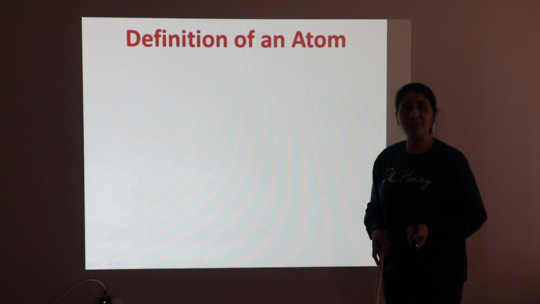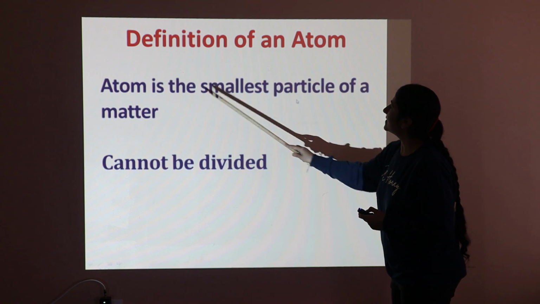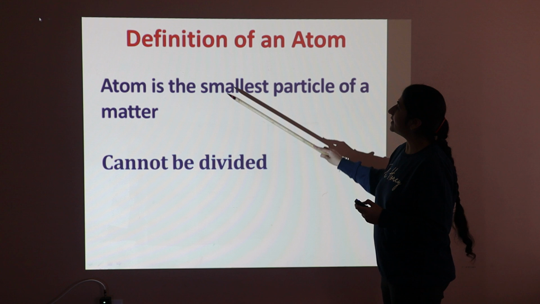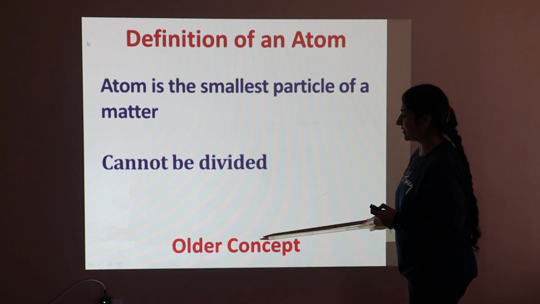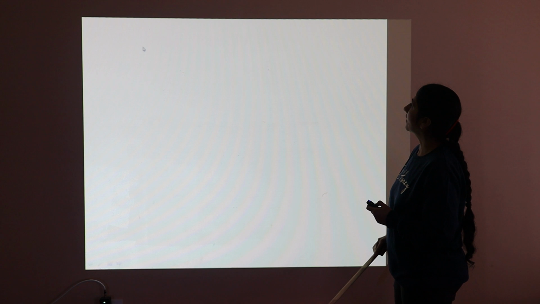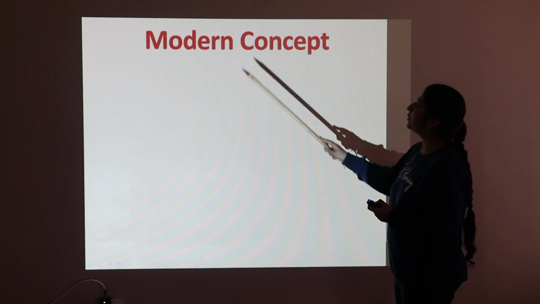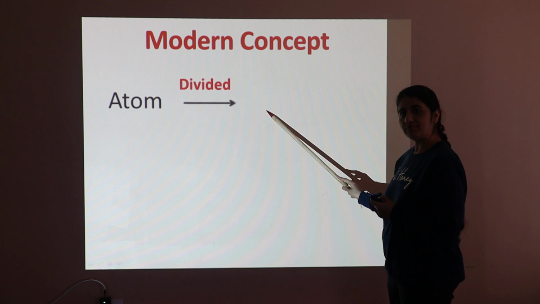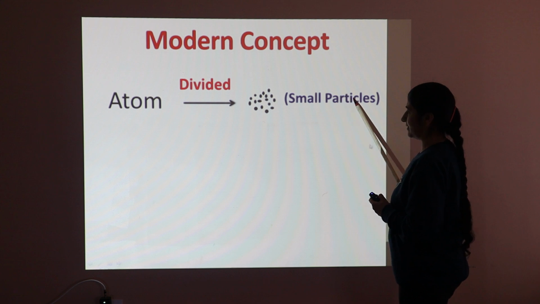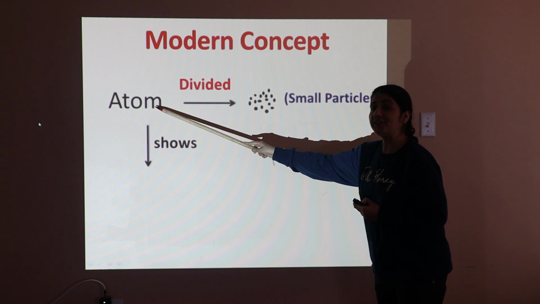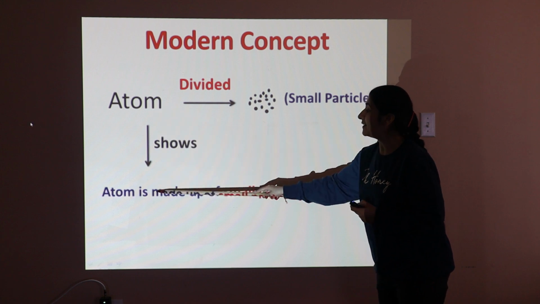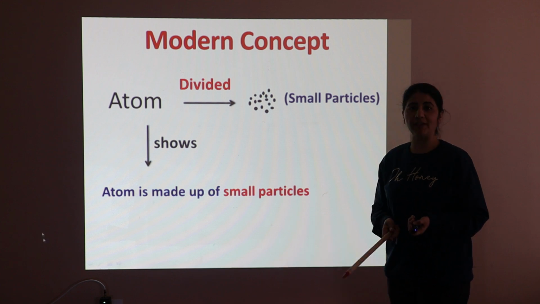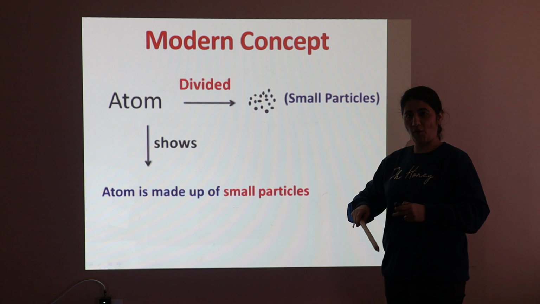So what is the definition of an atom? The atom is the smallest particle of matter which can't be divided. This definition is according to the older concept. However, according to the modern concept, the atom is divided into smaller particles. It shows that the atom is made up of smaller particles. Now the question arises: what are the small particles from which the atom is formed?